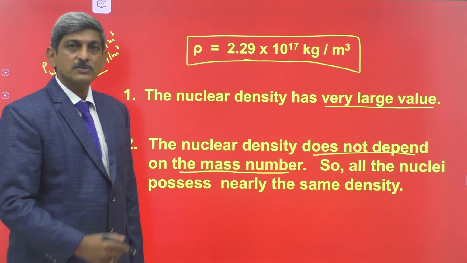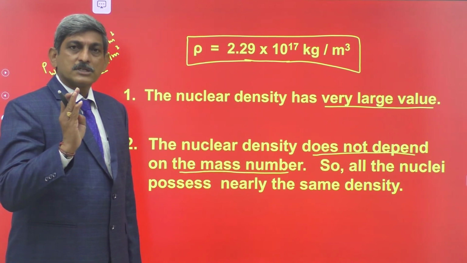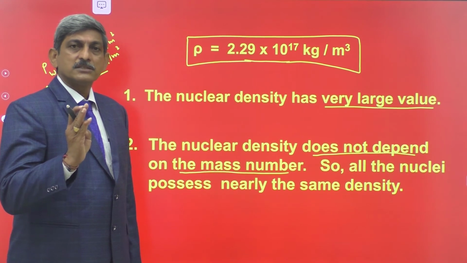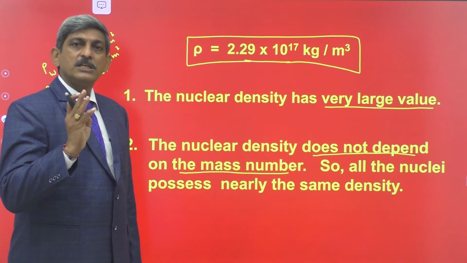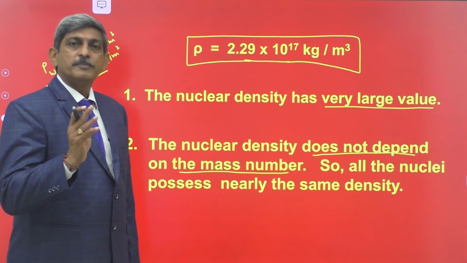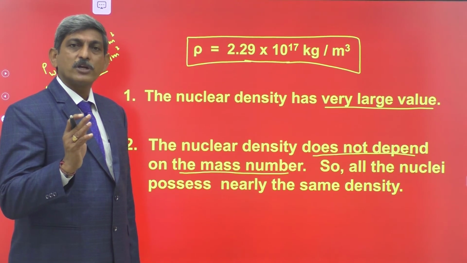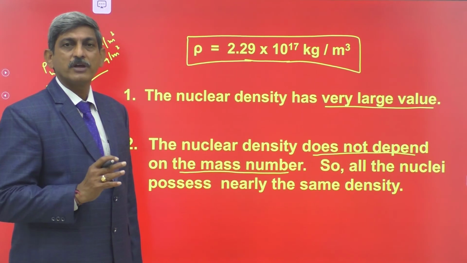So in this session, we studied the composition of the nucleus, then the atomic mass unit value, then the properties of protons and neutrons, expressing the mass of protons and neutrons in terms of atomic mass unit values.